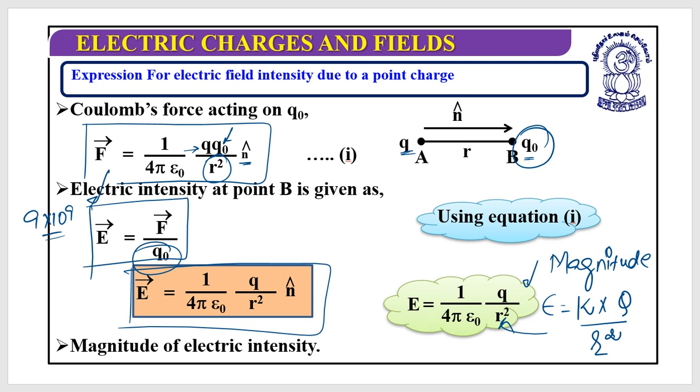And then to find the electric field, you need to divide that force by the test charge. Can you get this? Is it clear?